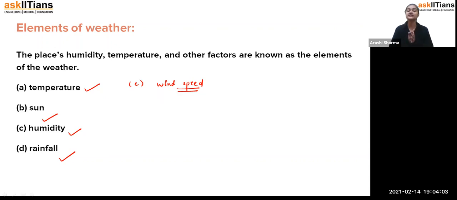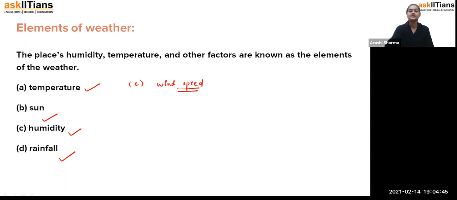So all these things, students, are very important, because on the basis of that we get advanced information, and if there is some chance of a disaster happening, people can manage before it. If you have noticed, generally if there is a chance of any disaster, we get the information very in advance, that there is a high alert in our places, that maybe there is high wind speed, or the temperature is going to be very high, or today the rainfall will be very heavy, so you will not be allowed to go out of your houses. So that's how, students, these elements of weather help us get the information in advance and manage all such things.